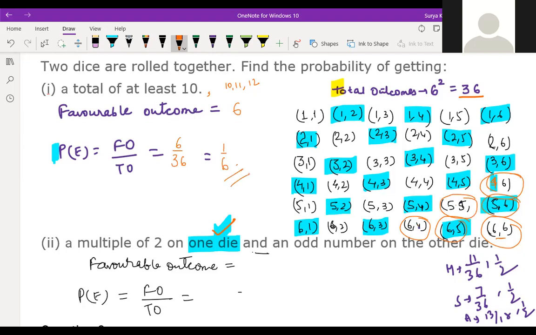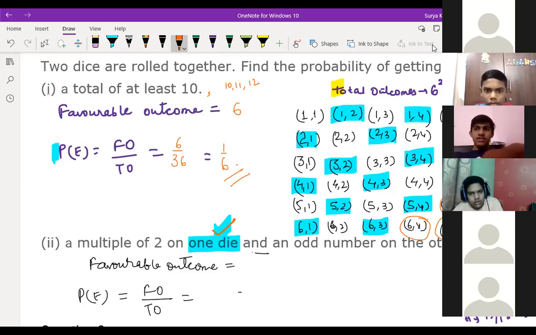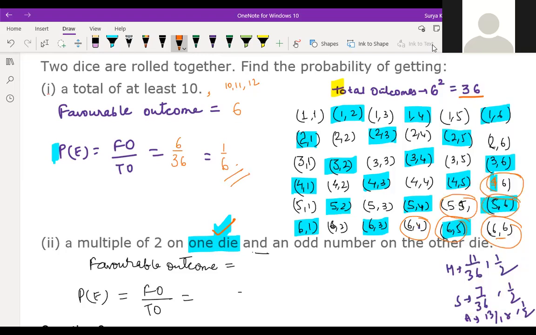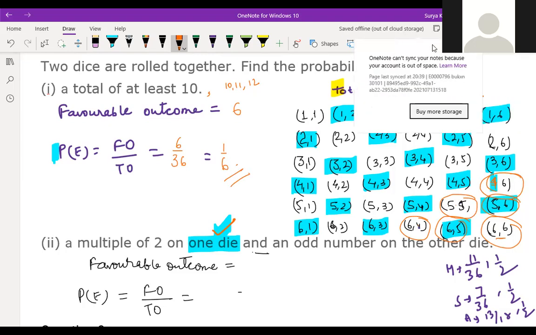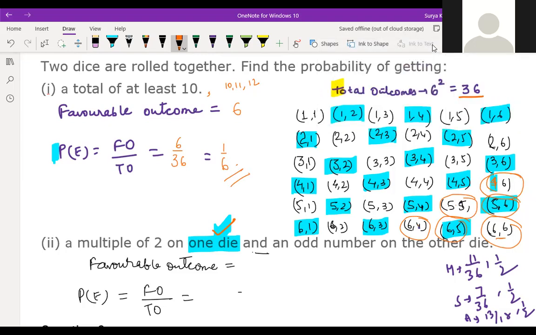Just think about this, sir. At least 10 is written there, right? What, Samarth? Sir, a total of at least 10. At least 10 means minimum 10 or more than that, right? Okay, sir. So 6, 4 must be there. Yeah, 4, 6, 6, 4. Apart from this, what I rounded, if you find anyone which is not coming into this picture, see, you should see 10, 11, and 12. At least means you should go up.